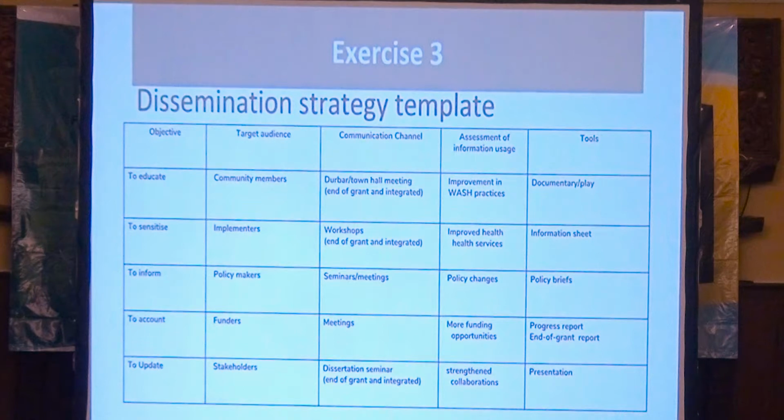And the tools, an information sheet that will be presented to these implementers. The third objective will be to inform policymakers, and this will take the form of meetings and seminars. And assessment of information usage will be, we think, in the form of policy changes. And the tools will be policy briefs.